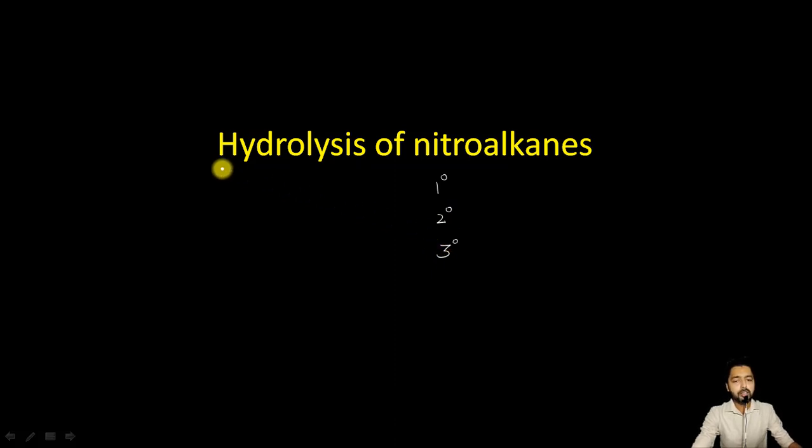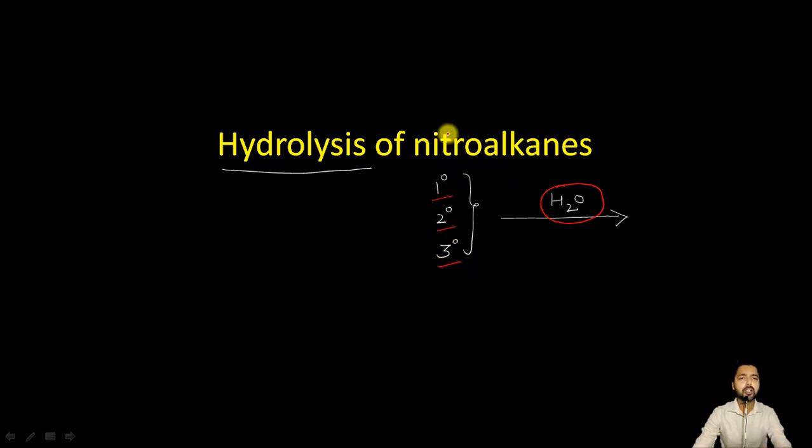Because in this whole video we will only be talking about the hydrolysis type of reaction, it is better to put a molecule of water on this arrow, and it is actually my second reactant molecule. But we will see that simply by adding water to a primary, secondary, or tertiary nitroalkane molecule, a reaction will not occur.